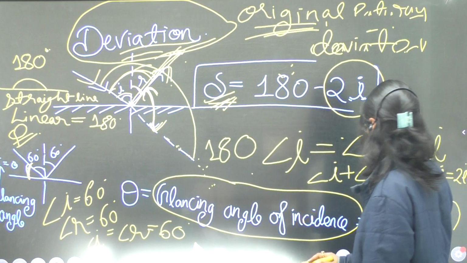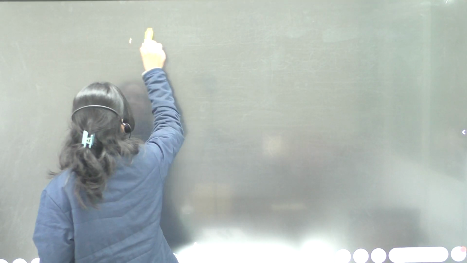So here we have summed up this topic content of ray optics.